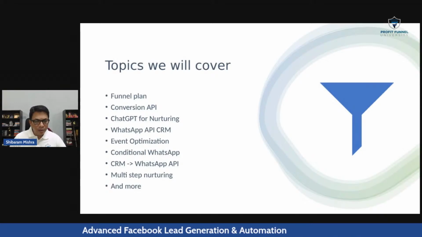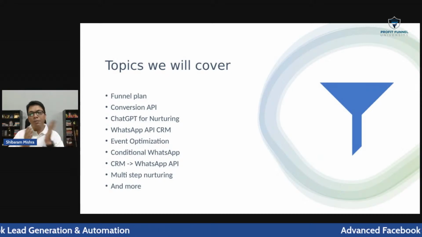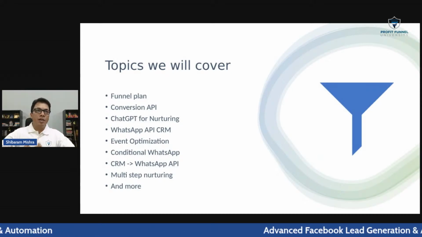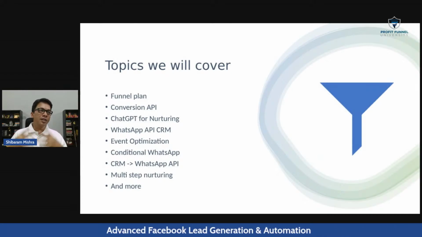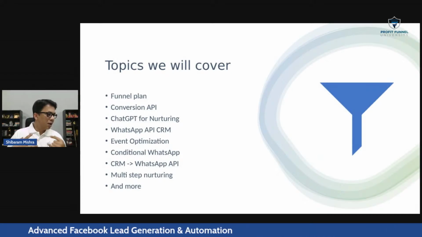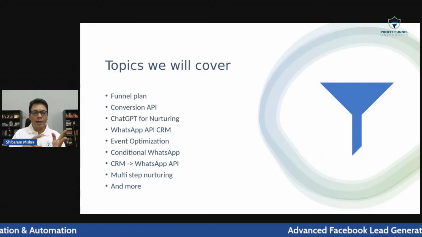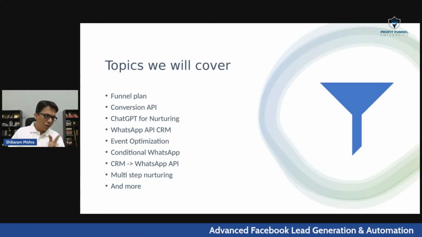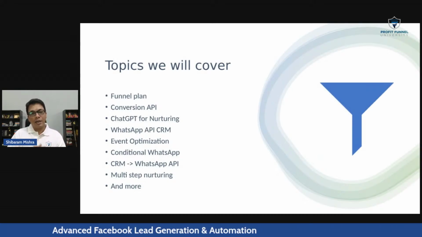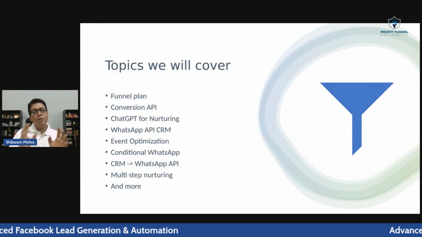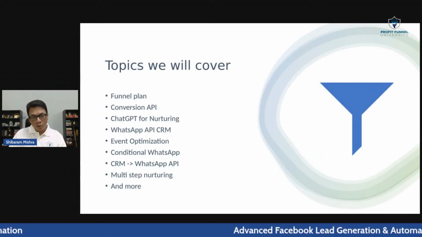Here in the third point, I'm using ChatGPT for nurturing. This is very, very interesting, just give attention. For example, if you are getting a lead, you are asking for 4 or 5 pieces of information. Let's take an example that you are an educational institution. You are getting leads for BTech, you are getting leads for MTech, you are getting leads for MCA, and you want to send separate customized information, an auto reply.